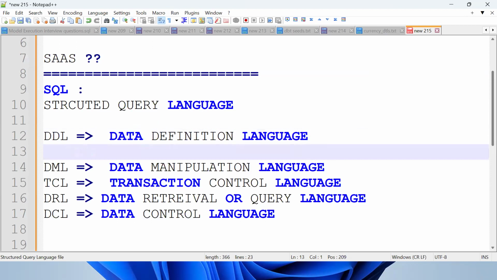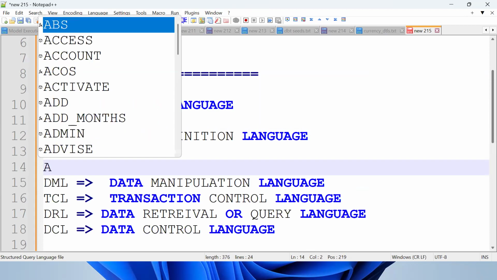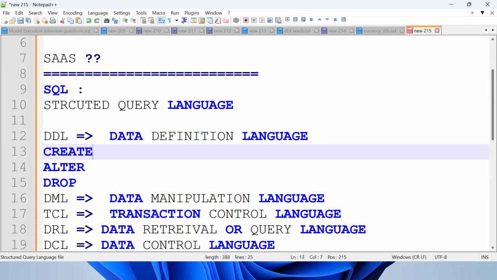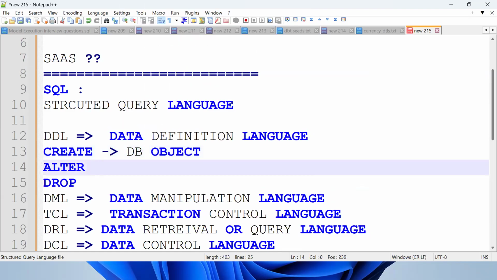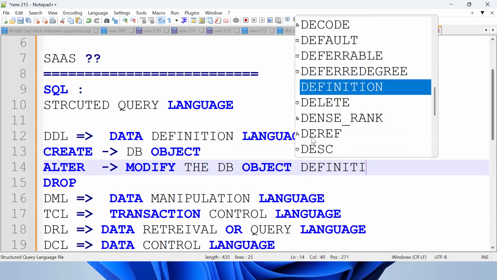Tell me in detail what we discussed so far. We discussed the create statement, alter statement, and drop command. What will the create statement do? To create a new database object. What will alter do? Modify the database object definition.